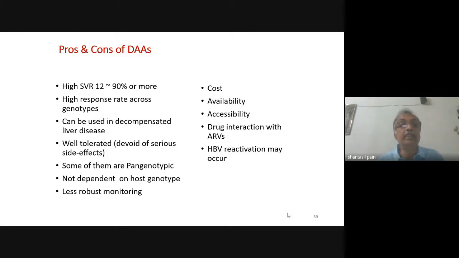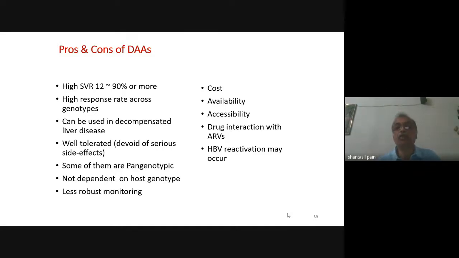They can be used in decompensated liver disease. This is very important. Interferon cannot be used in decompensated liver disease. They are very well tolerated, hardly produce any serious side effects. What we are using in our program are pan-genotypic, and they do not require much monitoring. Cost, availability, accessibility was a problem in the past, but now they are available in our program. The program is becoming more and more accessible to our patients.